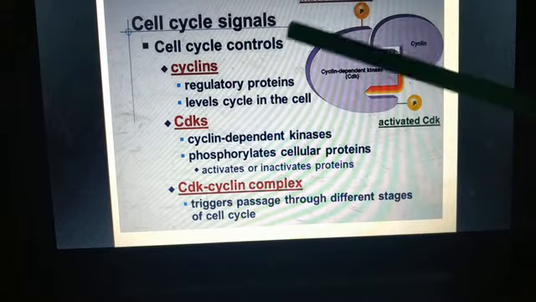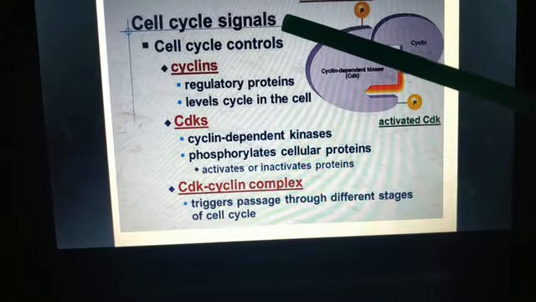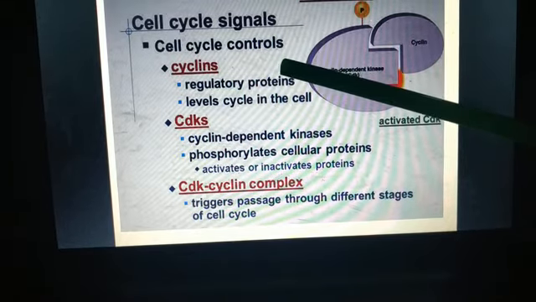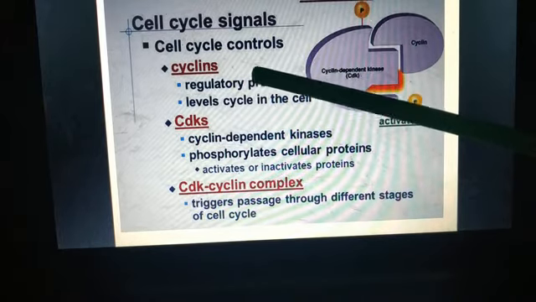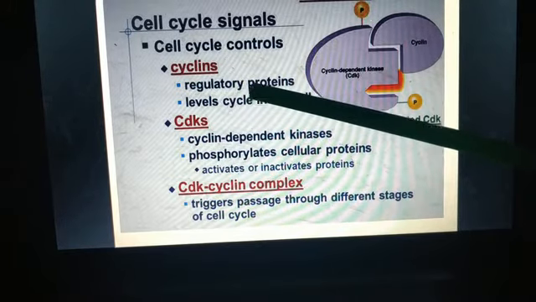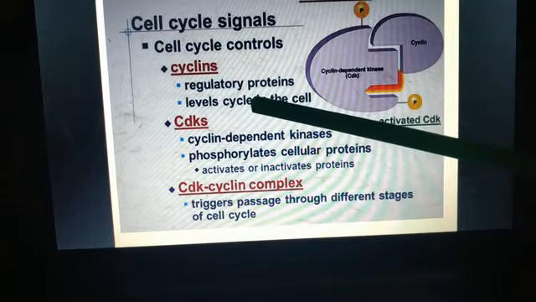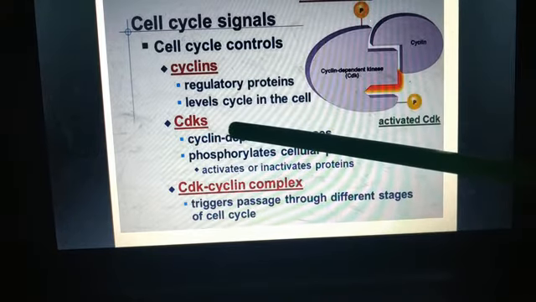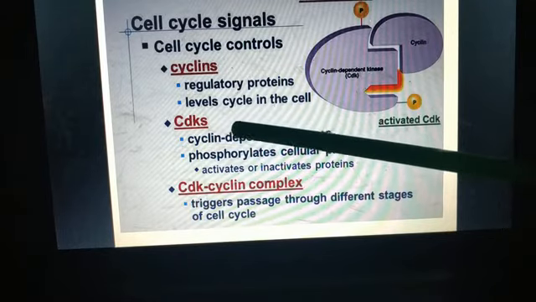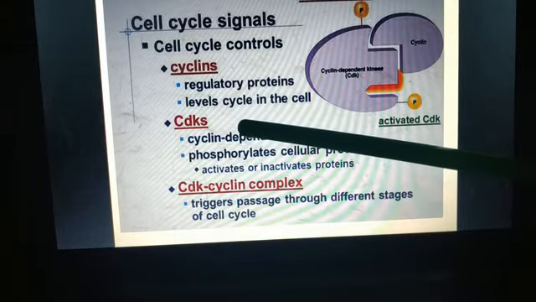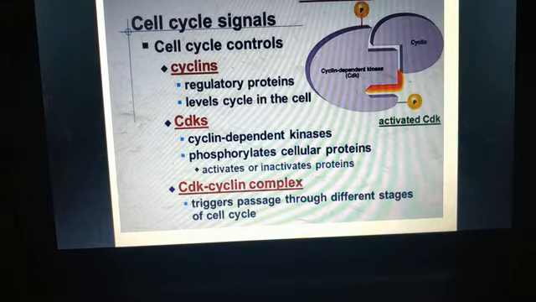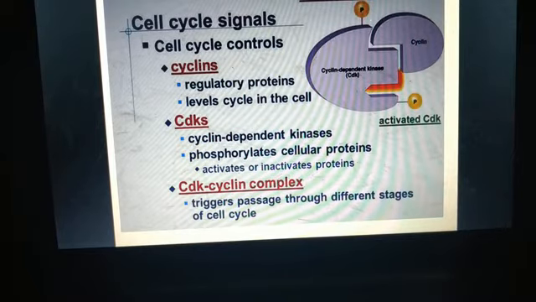Next we have cell cycle signals. These signals help in the initiation of the cell cycle. We have a group of proteins called cyclin that initiate cell division. And here CDKs are also activated during the cell cycle, during cell division. These CDKs are responsible for initiation of transcription in the cell cycle.